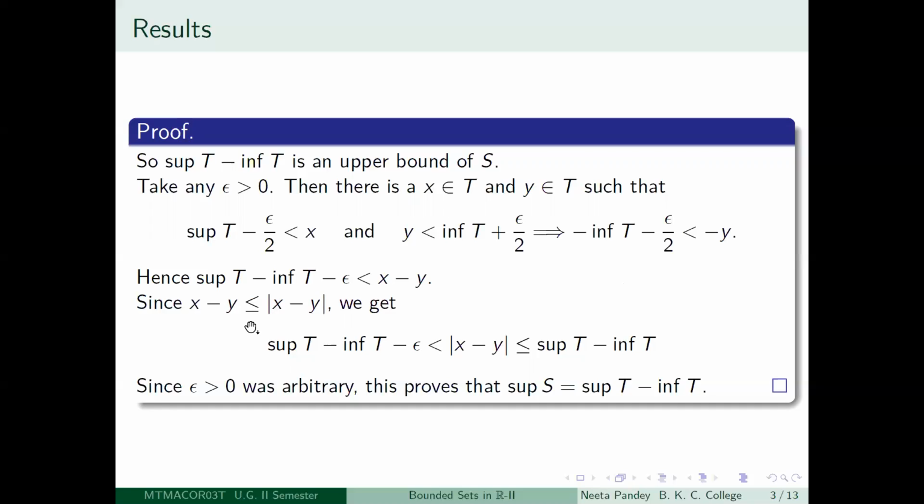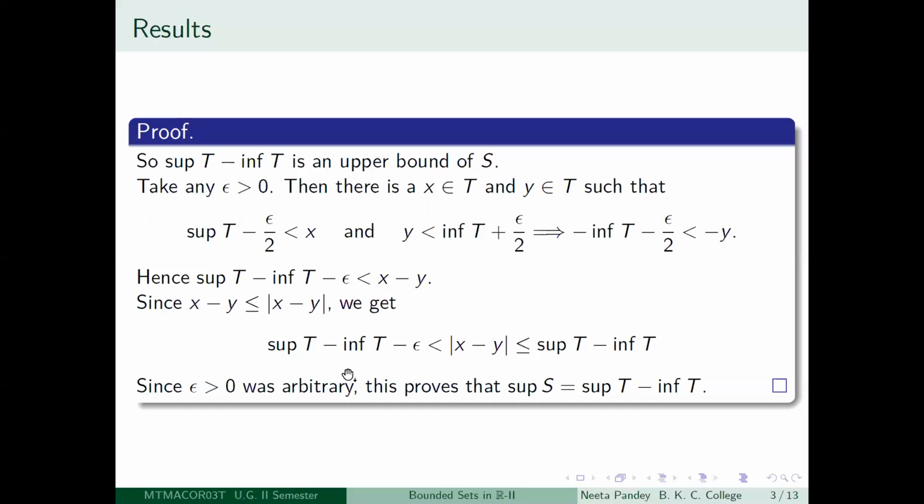And if x minus y is non-negative, then it is going to be equal to modulus of x minus y. So you have already shown that supremum t minus infimum t minus epsilon is less than x minus y. So it is going to be less than modulus of x minus y. And we have seen that this is less than or equal to supremum t minus infimum t.